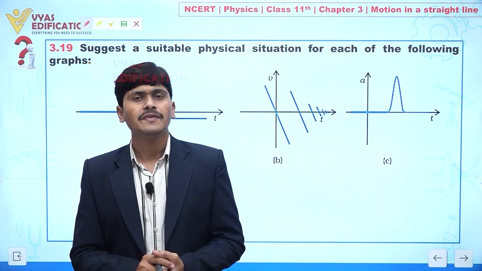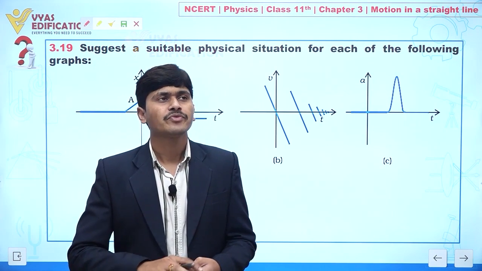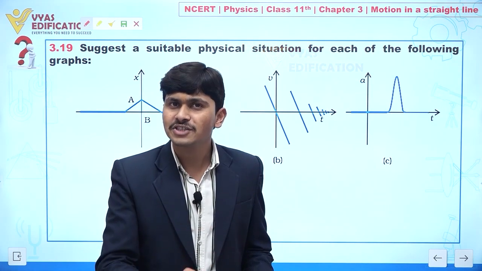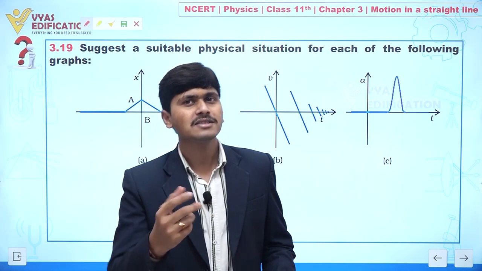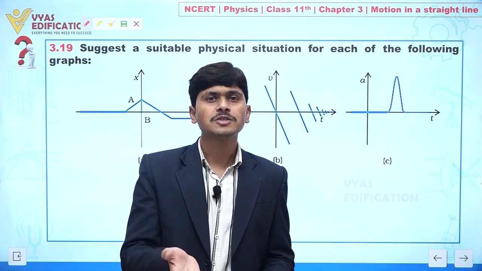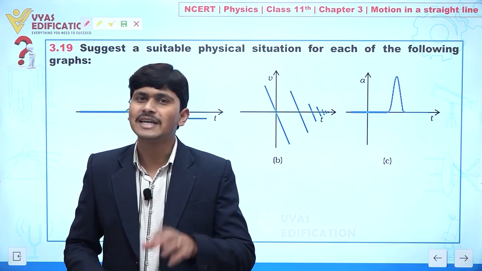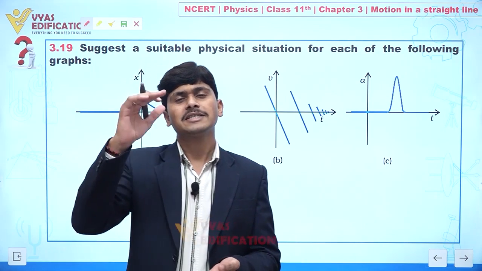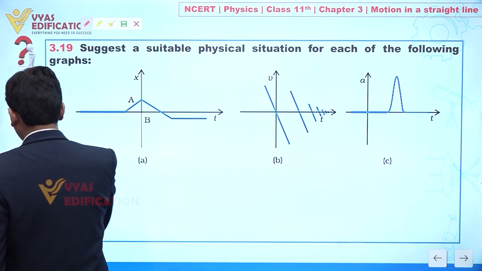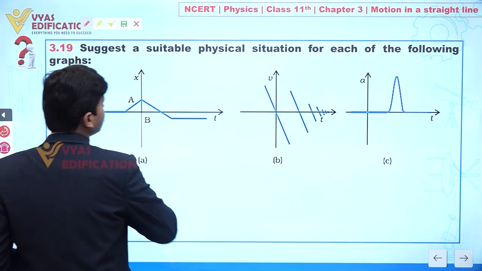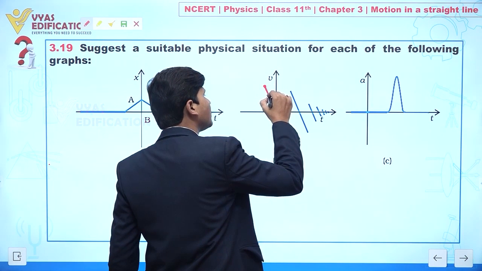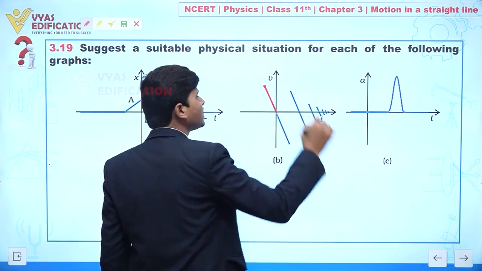Let's suppose we talk about motion under gravity. We have a ball, and we are throwing it in a vertical upward direction. If we provide some initial velocity, after some time the speed, or the velocity, of that ball decreases. Clear? At the maximum height we find velocity 0. Now you can see from this graph that the velocity is decreasing with time.